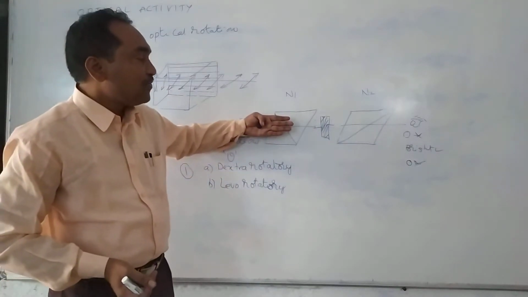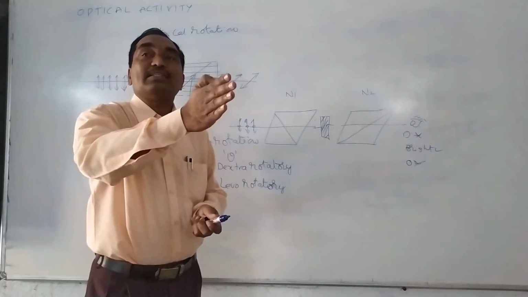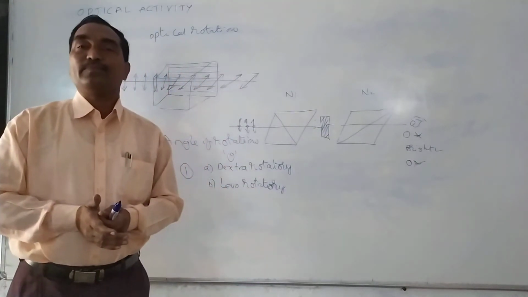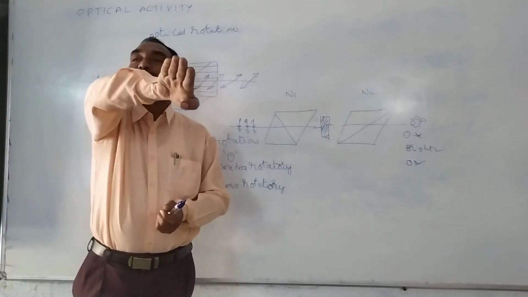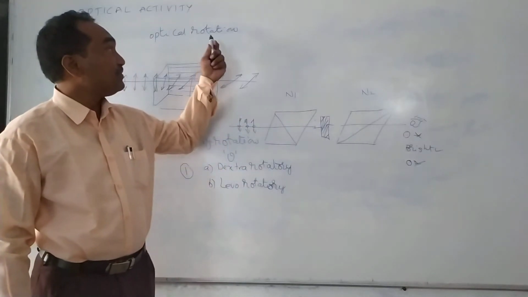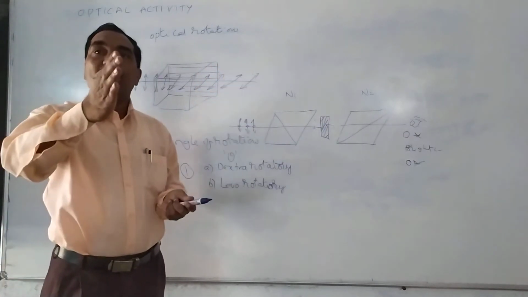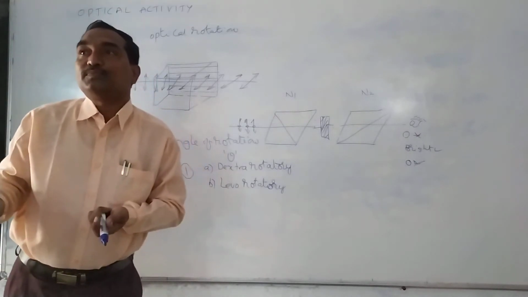When plane polarized light is passing through the quartz crystal or maybe some other crystal, the plane of vibration rotates. According to the definition of optical activity, the plane of vibration of polarized light rotates, but in which direction we don't know.